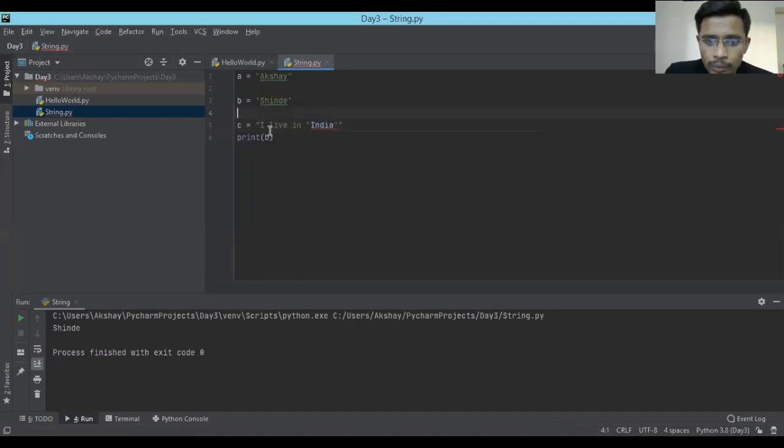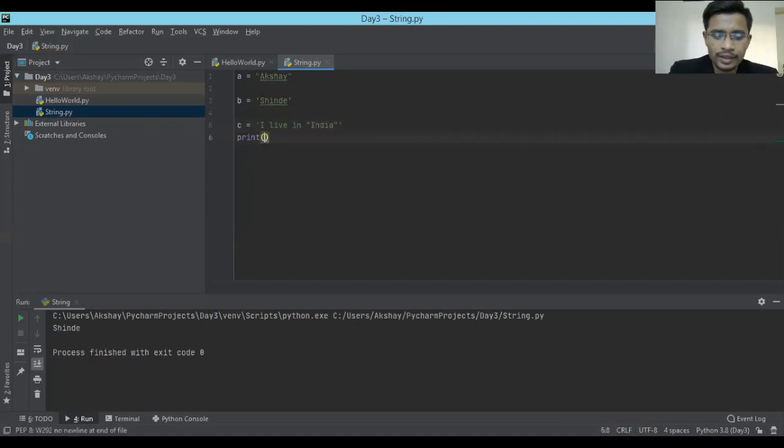So for strings which contain double quotes, there is the provision of using single quotes. If you change the double quotes to single quotes, you can see the color becomes green. That's the beauty of this.